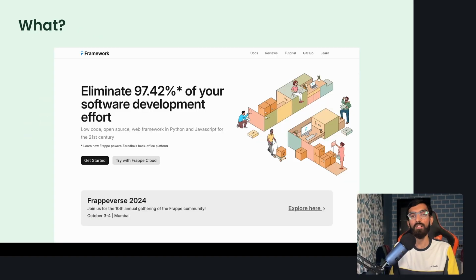So Frappe framework is a low code, no code, full stack web development framework. It is MIT licensed. And I will say two keywords here: low code, no code, and batteries included.